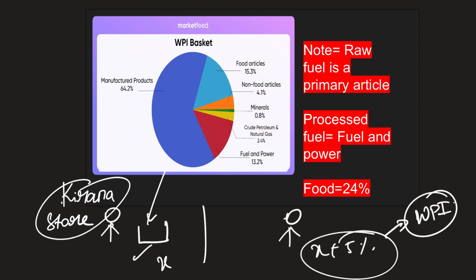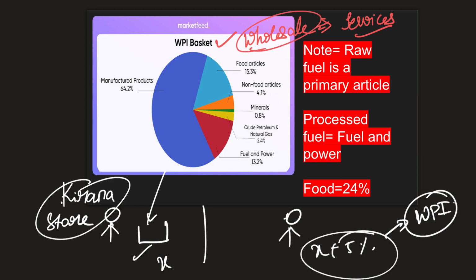Like we have discussed, when we are talking about WPI, we are basically talking about the wholesale market. And in this wholesale market, you don't usually find people going there to buy services. Let's say you want to go to a doctor, you would not go to a mandi. If you want to book a good resort for your holiday trip, you would not find that in a mandi.